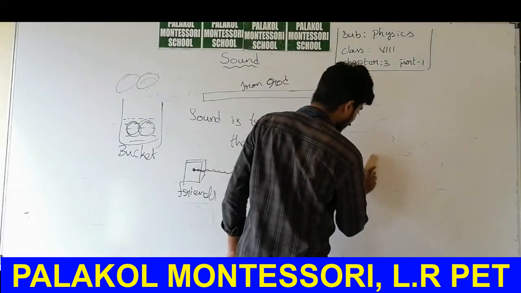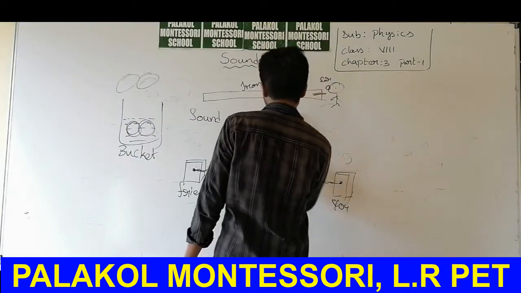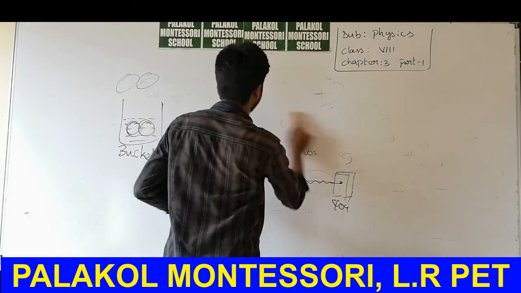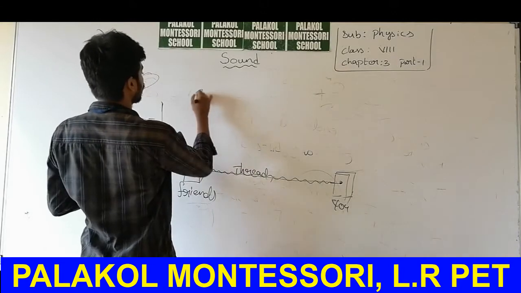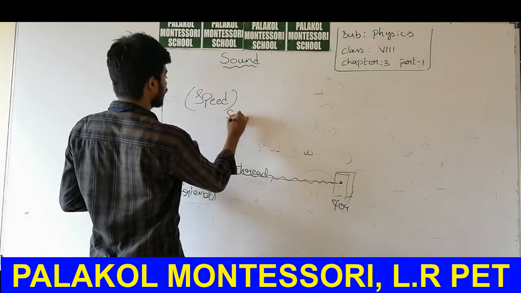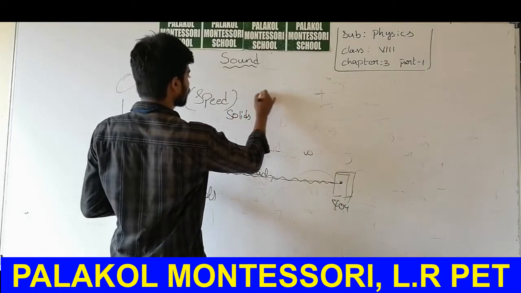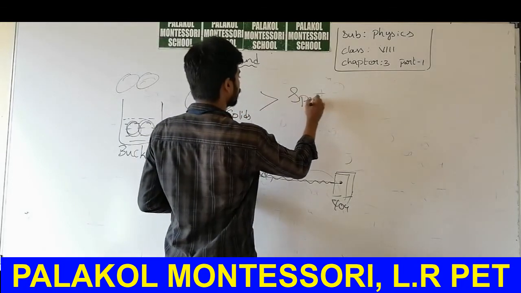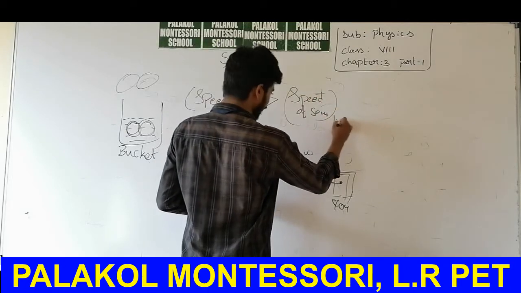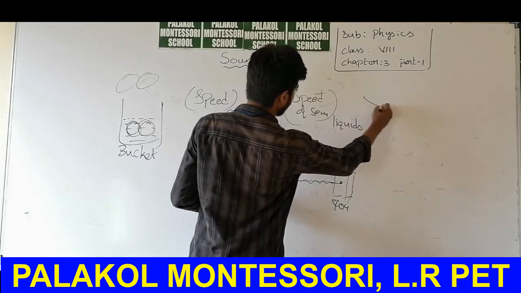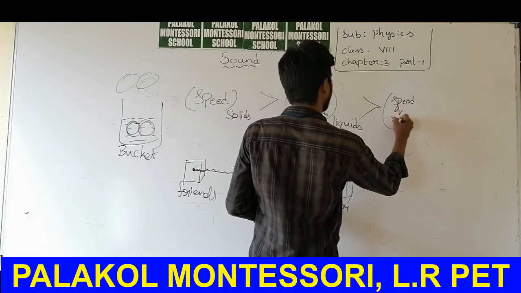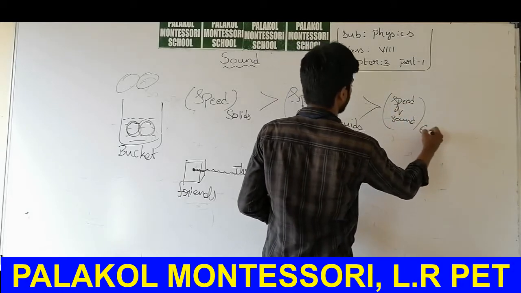But what is the difference? The speed of sound is greater in solid materials. The speed of sound in solids is greater than the speed of sound in liquids, which is greater than the speed of sound in gases.